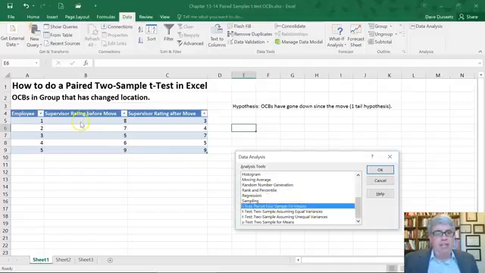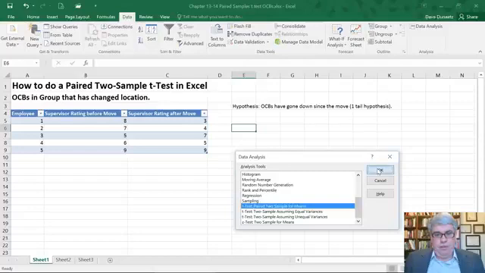Now this is paired because we've got 2 scores for the same unit of analysis, the same employee. We could be measuring husbands and wives in the same couple. We could do before or after scores with an individual, but whenever we have the scores in the 2 groups where each one corresponds to another, we've got a paired sample. And so we'll use the paired two sample t-test in Excel.